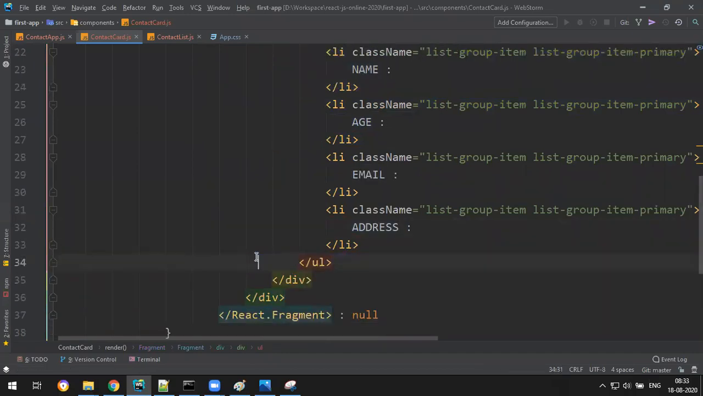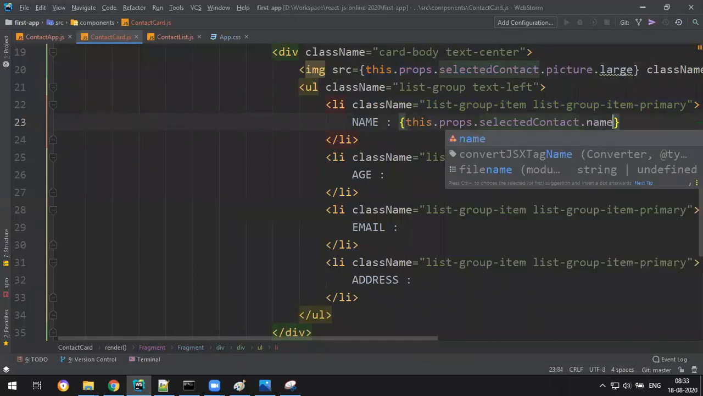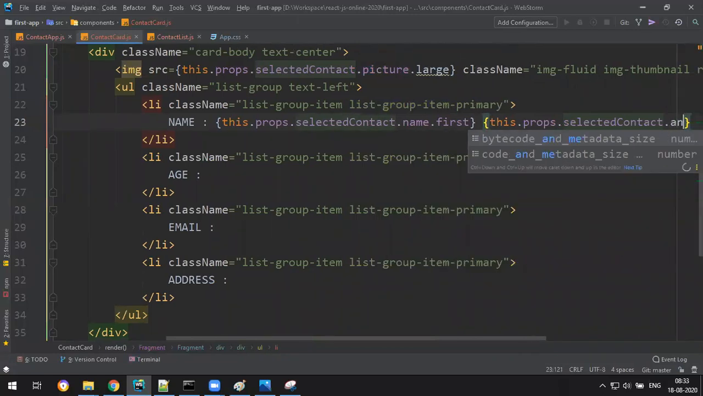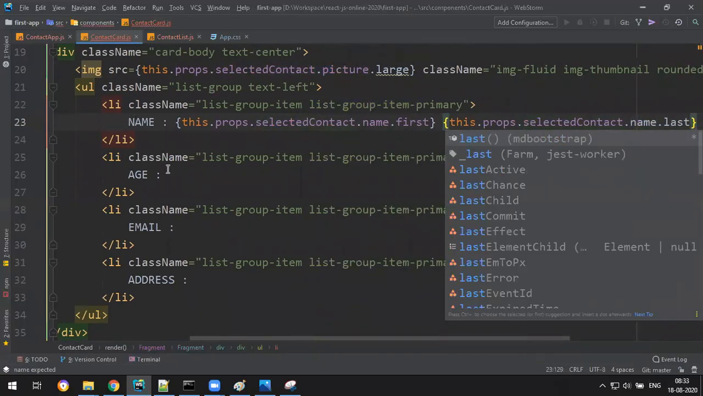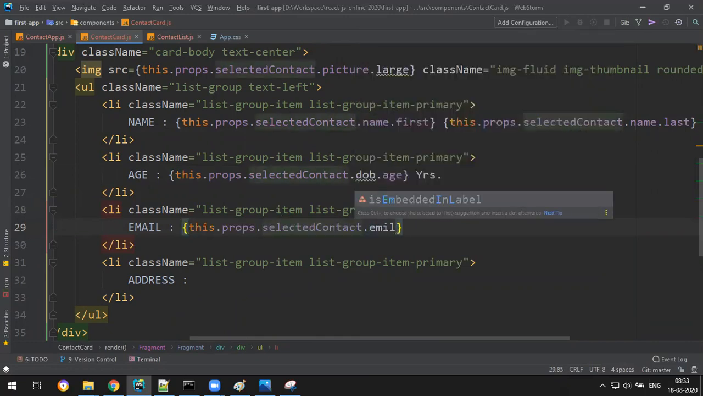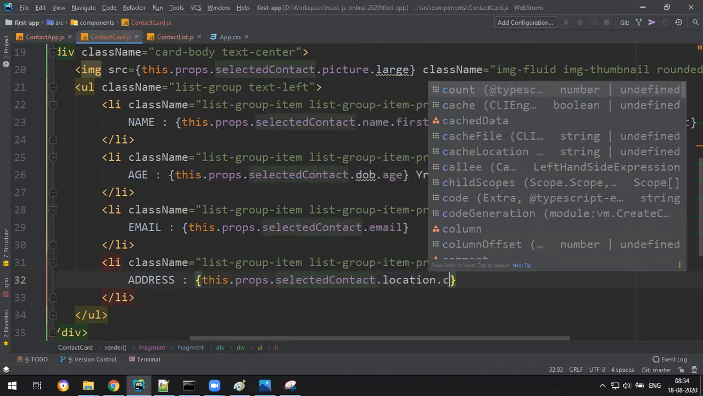Okay, fine. And so display data, how? Long story. This is the data dot name dot first. Next another one, data dot name dot last, and age, dot dob dot age and some years, and email, this one, dot email, and finally address. I just make only the city, dot location dot city.